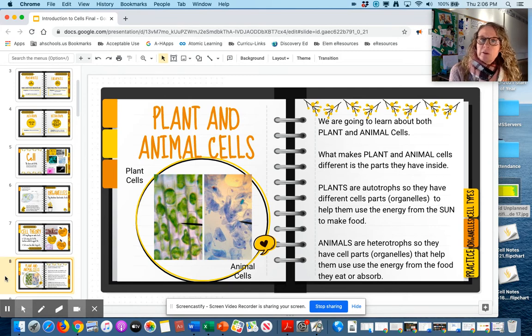So plant cells are autotrophs. There are cell parts that make plants an autotroph. And so they have different cell parts or organelles to help them use the energy from the sun to make food. Animals are heterotrophs, so they have cell parts or organelles that help them to use the energy from food they absorb or eat. So we're going to see that difference. There's also differences in the shape and things like that. We'll look at all of those later, but one of the main differences is how they process energy.